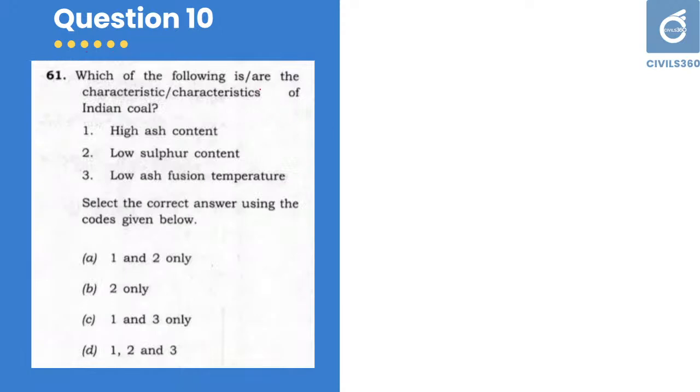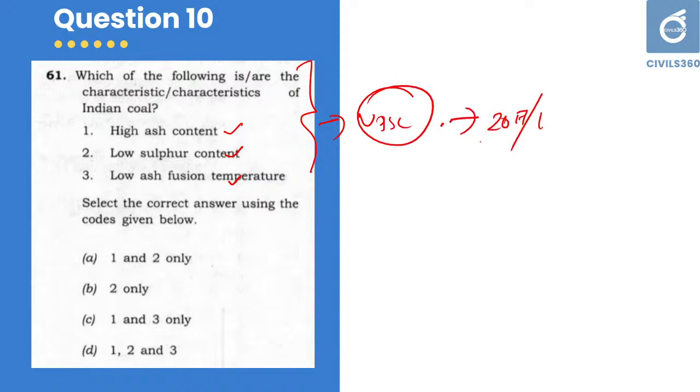Next one, question number 10. Which of the following is or are the characteristics of Indian coal? High ash content, low sulfur content, low ash fusion temperature. These types of questions have come in UPSC multiple times. I think it was asked again in 2016 or 2017.